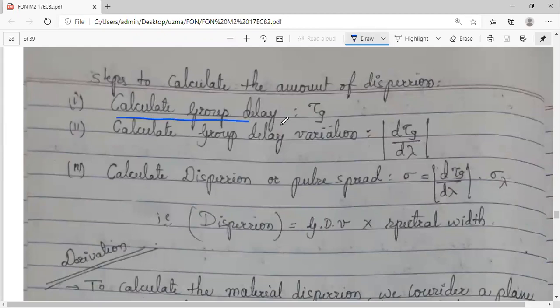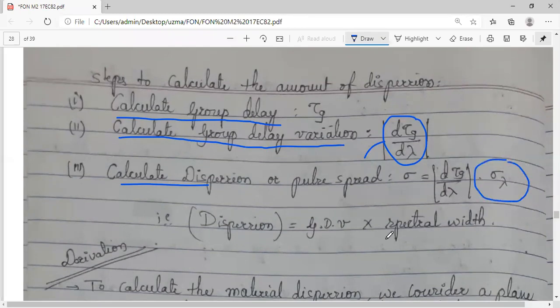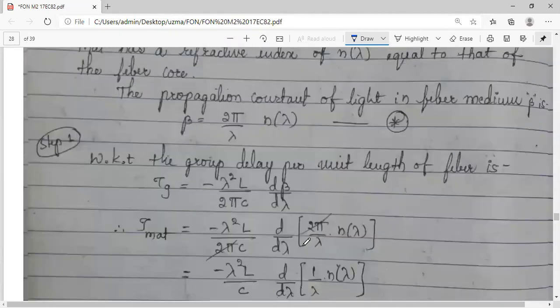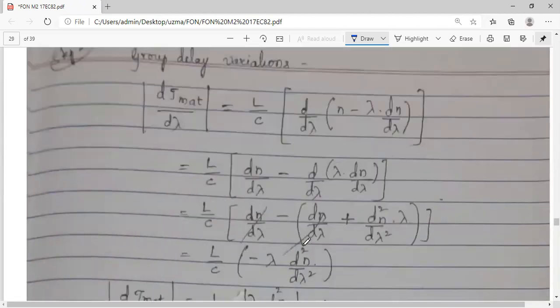We first calculated the group delay. Then we went for group delay variation, that is, you need to make the differentiation. Then the third step is, whatever answer you get in the second step, multiply that with the spectral width. So what do you mean by spectral width? The range, maximum to minimum, of wavelength or frequency that will propagate in a light, that overall we call spectral width. So we have even seen these three steps.